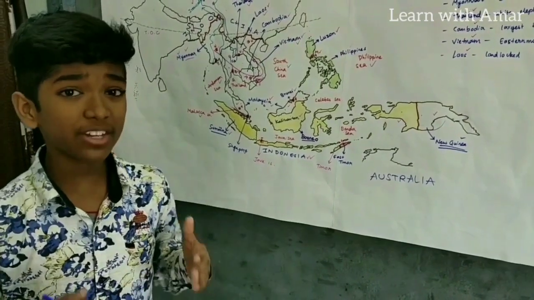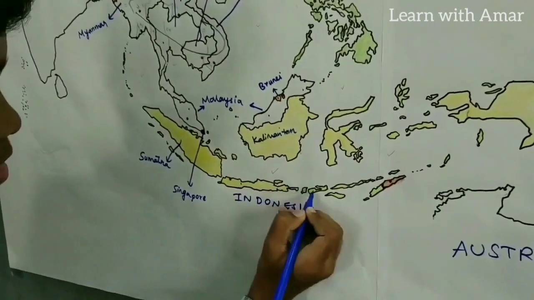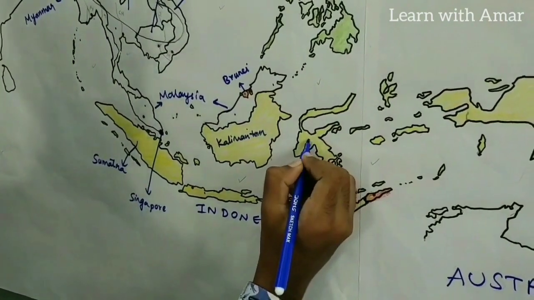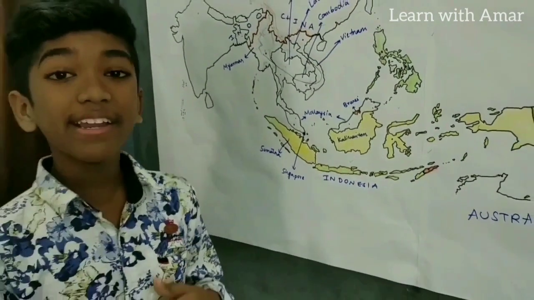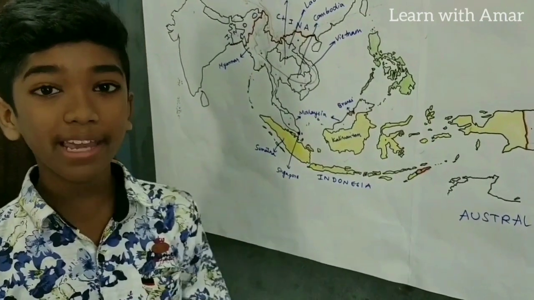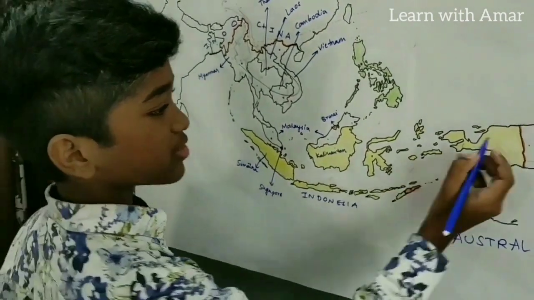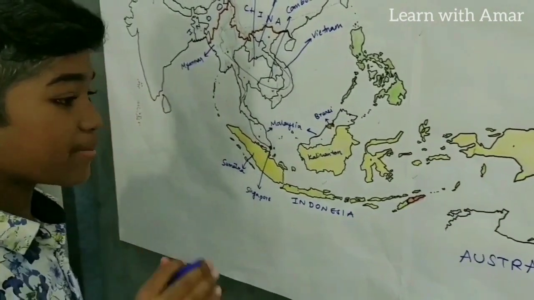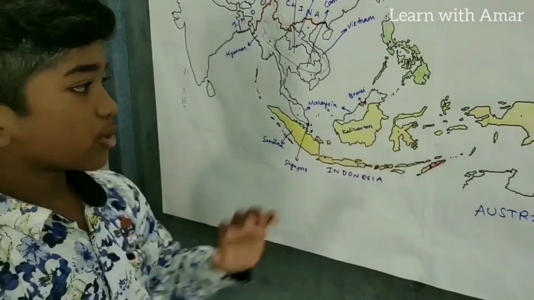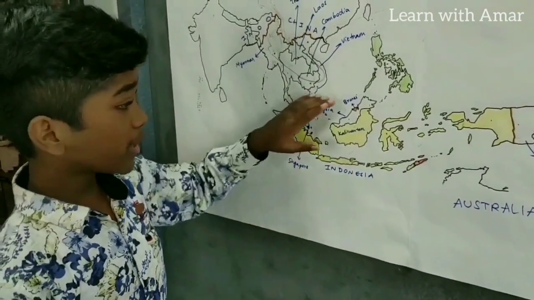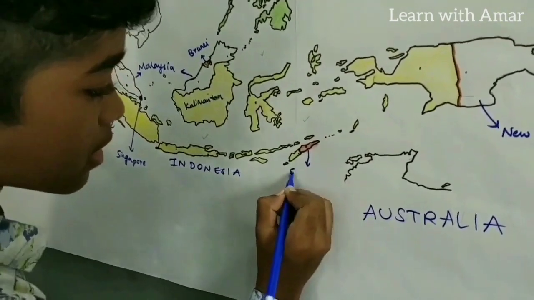We also have many major islands in Indonesia. Now let's look at them. Here we find Sumatra. This is Java. Then here this is Bali. This is Sulawesi. Actually Sulawesi was earlier named as Celebes by a Portuguese explorer. But locally it is known as Sulawesi, right? And this one, it is Western New Guinea. These are the major islands, and this one, it is Timor Island, right? So we have completed Indonesia. How many countries have we completed? Brunei, Indonesia. Then here comes on the Timor Island, we find East Timor.